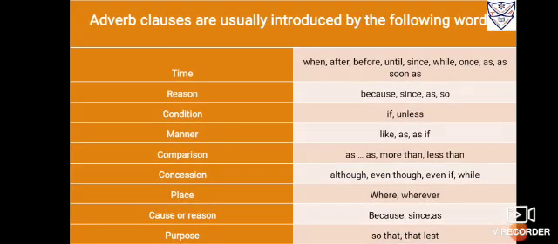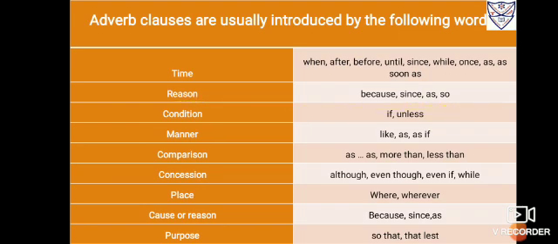Now adverb clauses are usually introduced by the following words. As I have told you children, you have to learn the subordinating conjunctions, and leaving the first part out of the 10 categories, that is noun clause, you have to learn everything. That is for time: when, whenever, before, after, till, since, as soon as, while, as. Then you have to learn for the place: where, wherever. Then for the purpose: so that, and lest. Then for the reason: because, since, as.